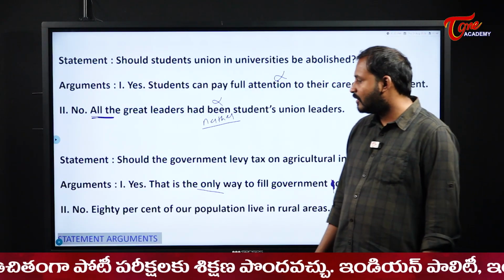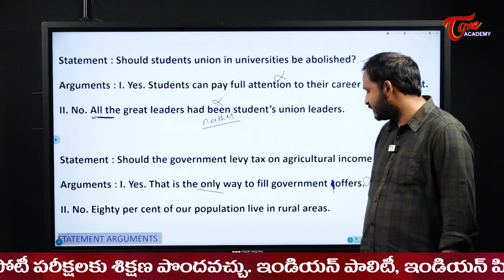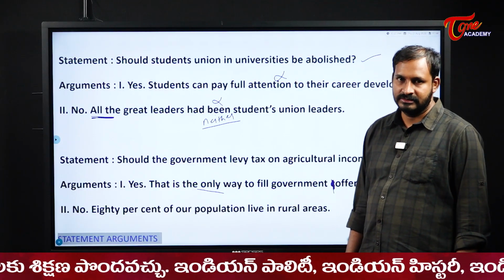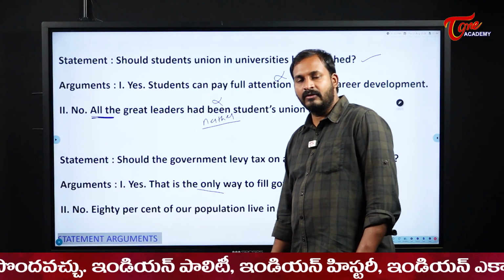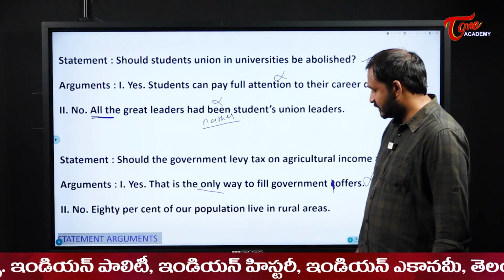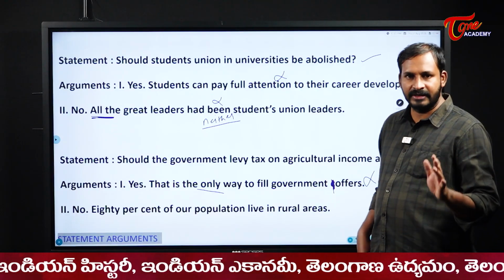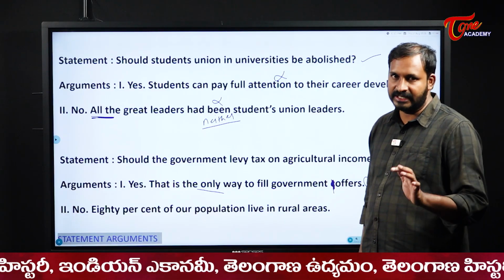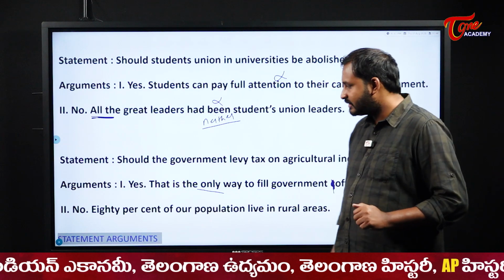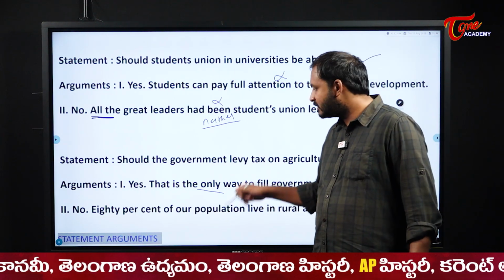Next, no, 80% of our population lives in rural areas. Yes, in general 80% of the people, I will accept it, and that is an accepted truth. But is that a strong argument based on the given question?